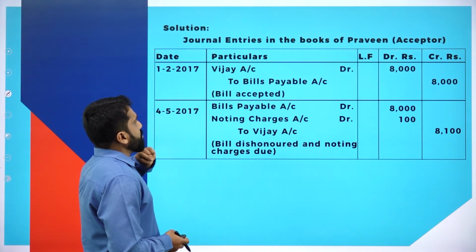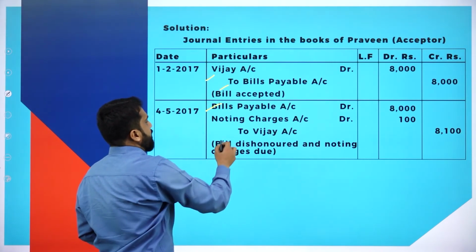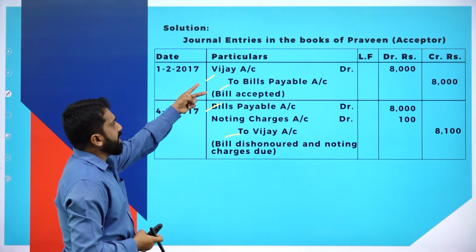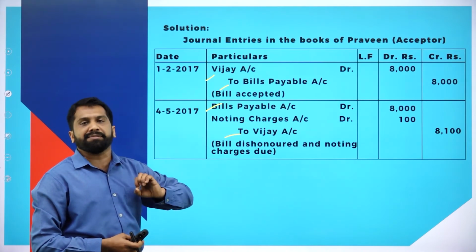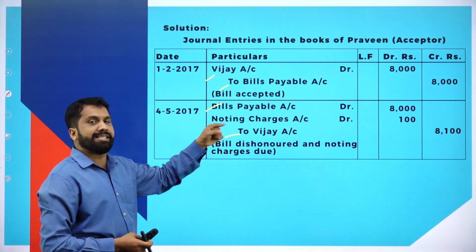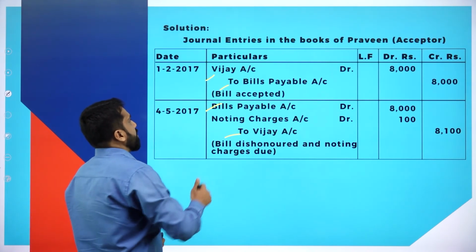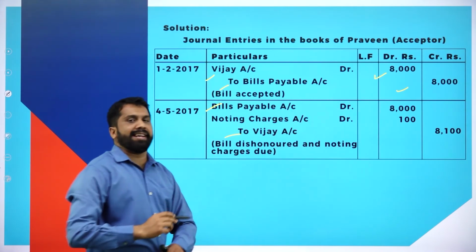In this we have only 2 entries. One will be Vijay, seller, to bills payable. It will become reverse, because the bill is dishonored, the check is bounced. Now, Vijay to bills receivable, 8,000 and 8,000.